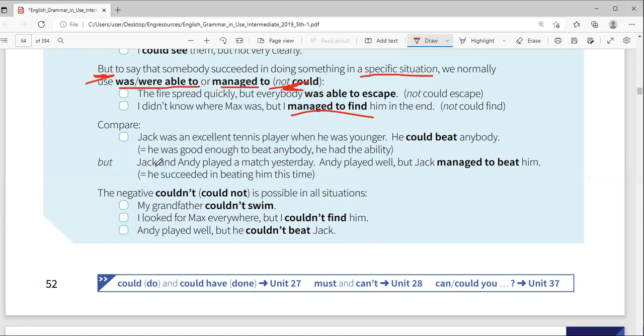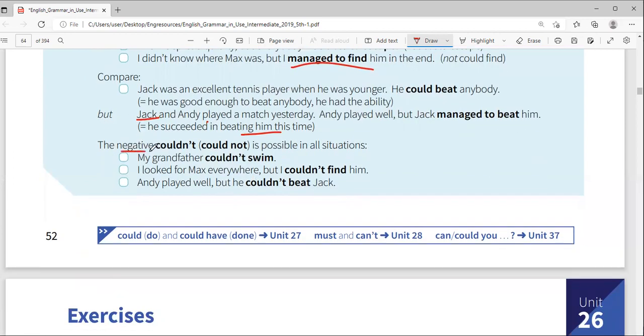But look at this one. Jack and Andy played a match yesterday. Specific. Andy played well, but Jack managed to beat him. When I say to beat him, it's in which match? The one for yesterday, a specific one. So he succeeded in beating him this time, the one for yesterday.